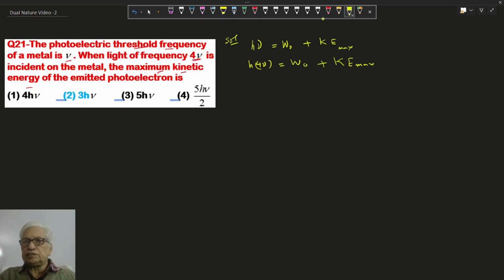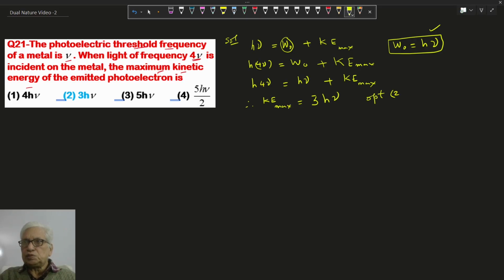increases. In this question, work function is given as h nu naught, and in the question nu is given in place of nu naught. So h for h nu, kinetic energy maximum is given as 4 h nu minus h nu. This means 3 times h nu. So option 2 is correct.